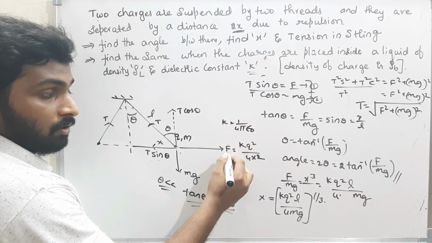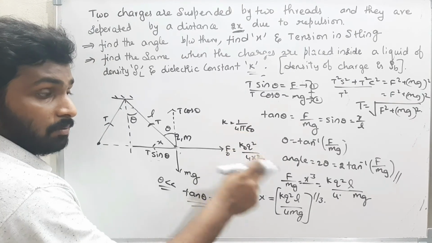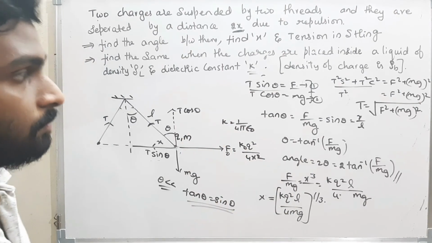1 by 4 pi K is nothing but F naught. F naught is nothing but K naught, that is 1 by 4 pi epsilon naught in the air medium. These all things are in air medium. Okay. Now,